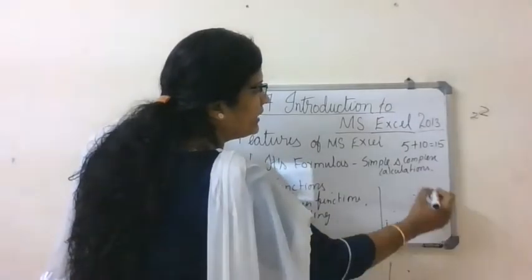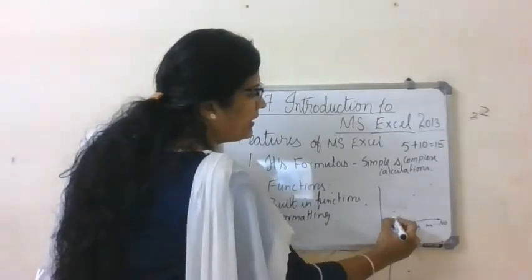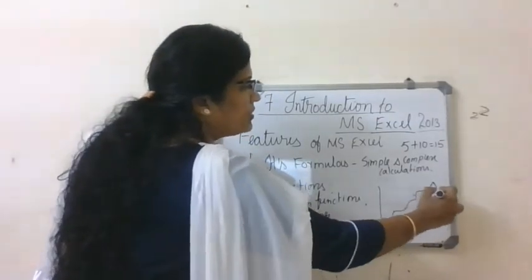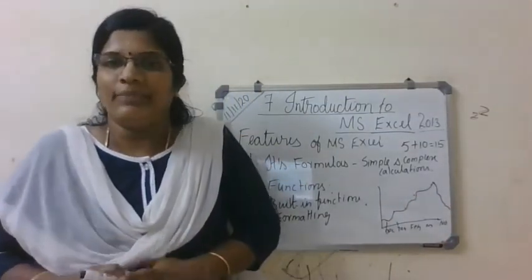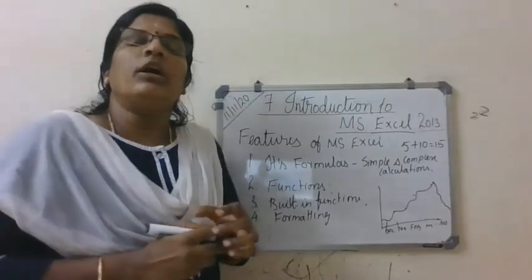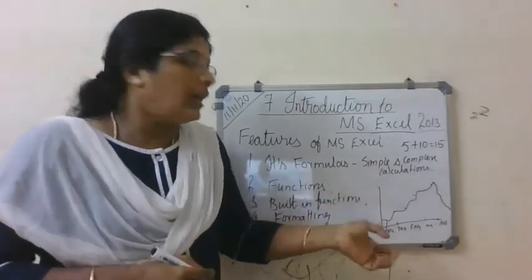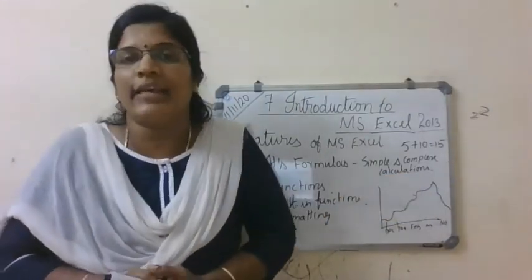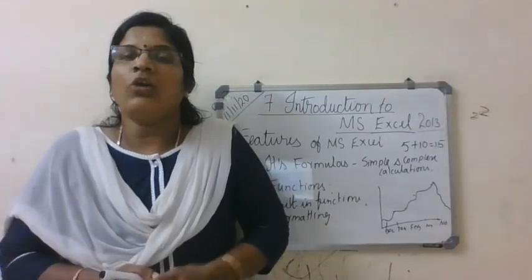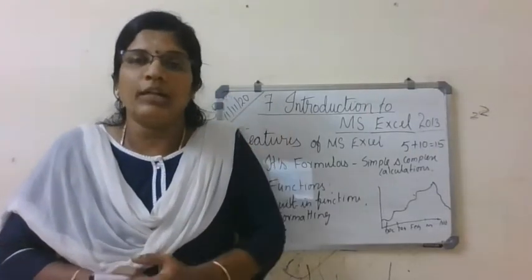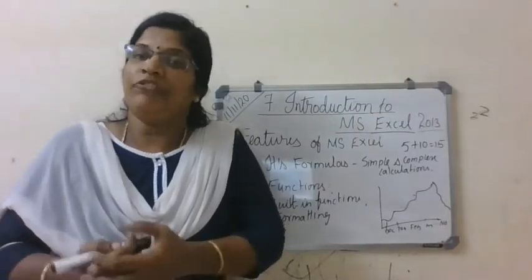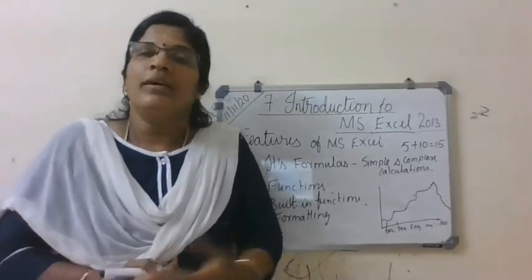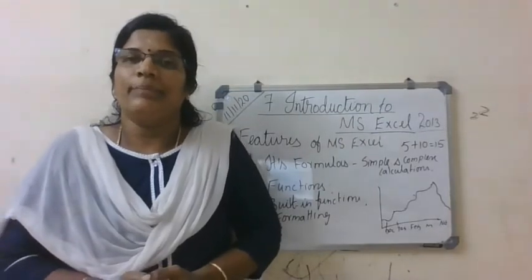Now it's November, it's at a peak. So the graph may again come down. This is called a graph or chart. Using the data you have entered, you can create charts like this. Automatically, if you choose the chart option, the chart or graph will be created. And different types of charts are there in MS Excel.